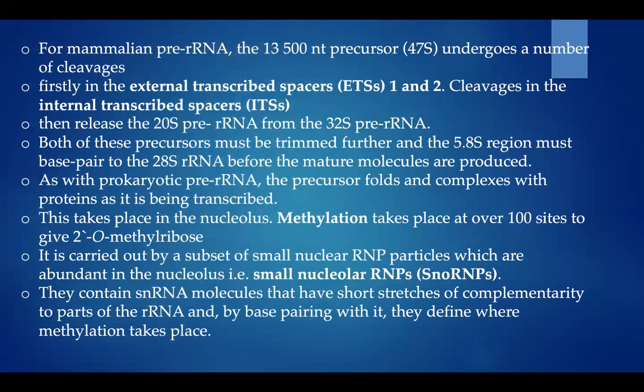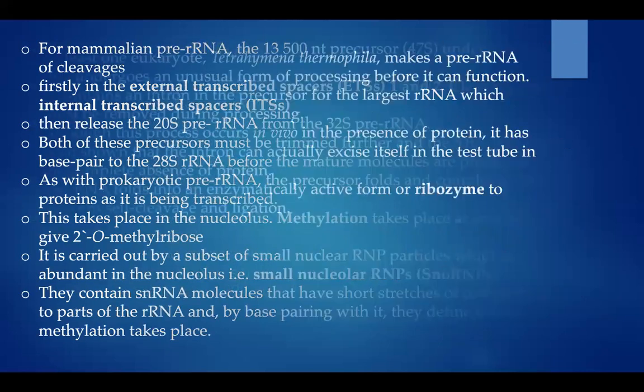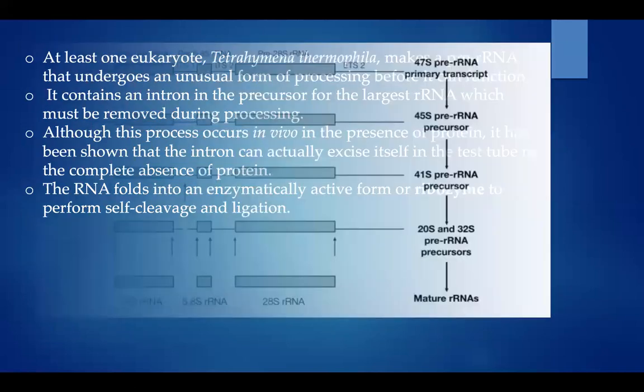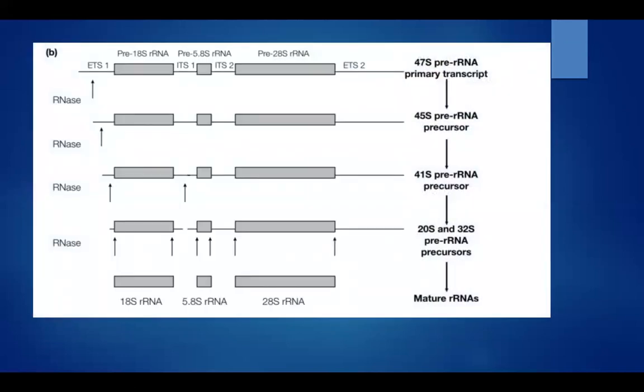For mammalian pre-rRNA, the 13,500 nucleotide primary precursor, that is 47S, undergoes a number of cleavages that we see here. So this is the 47S pre-rRNA primary transcript, which undergoes cleavages accordingly to give mature RNAs.